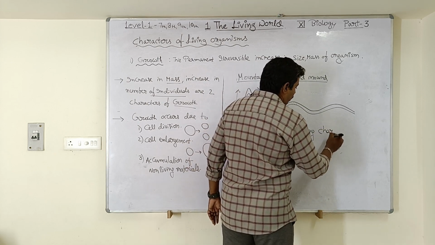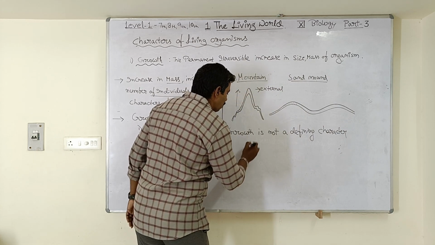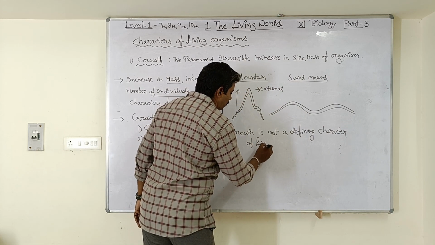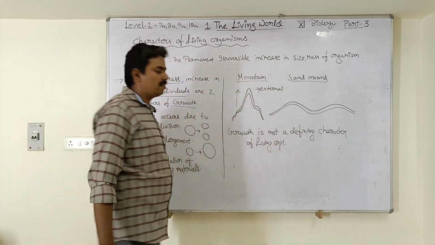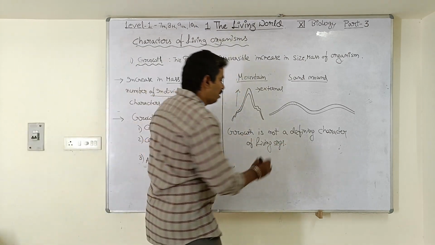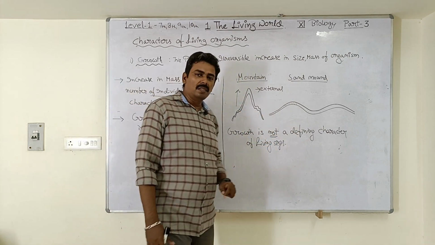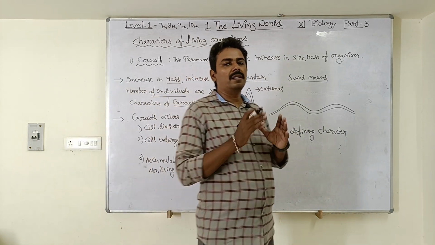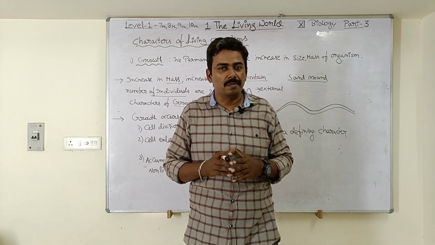It is not a defining character of living organisms. Why is it not a defining character? Because growth is seen in the non-living things also. That's why we cannot use this term as a character of all living organisms.